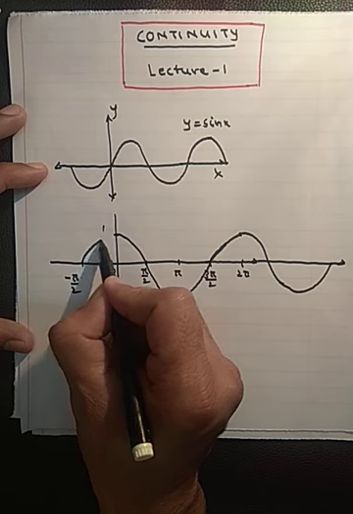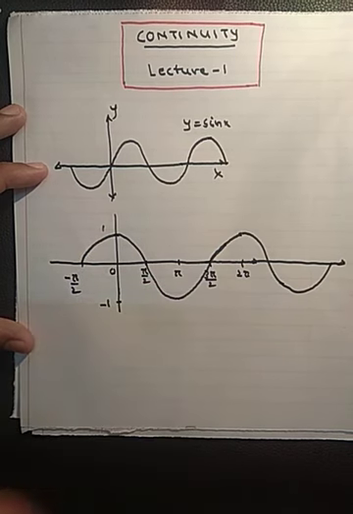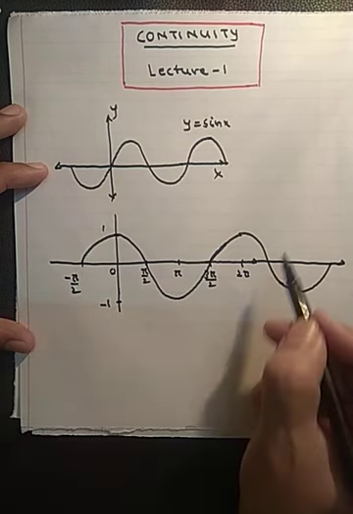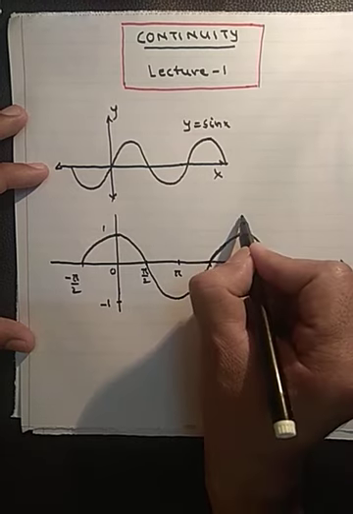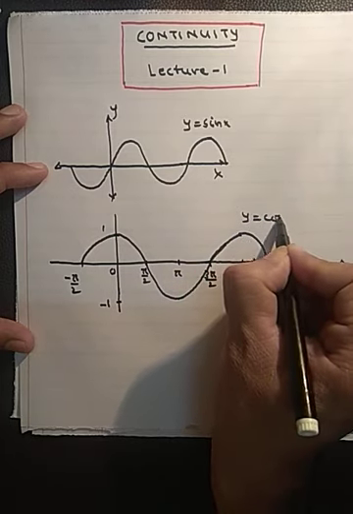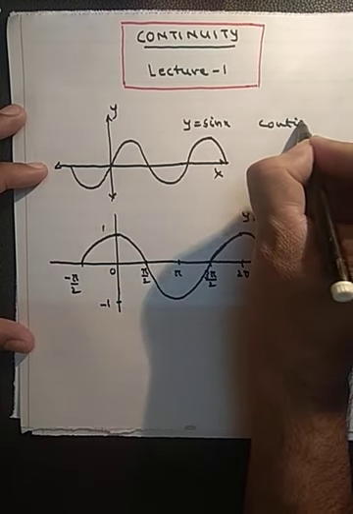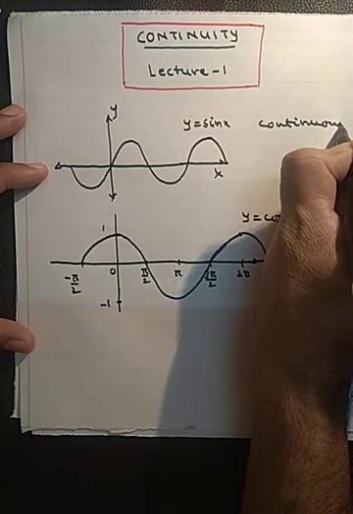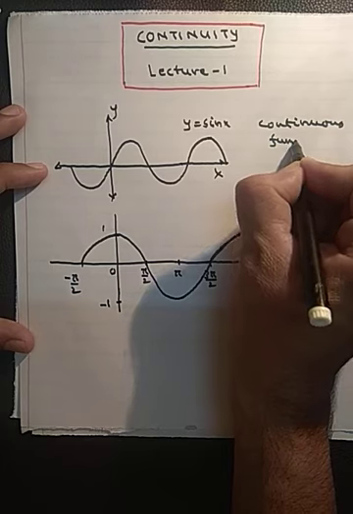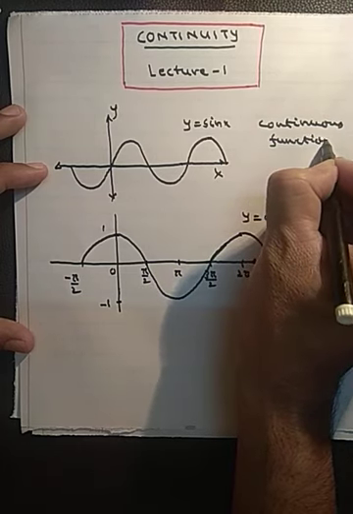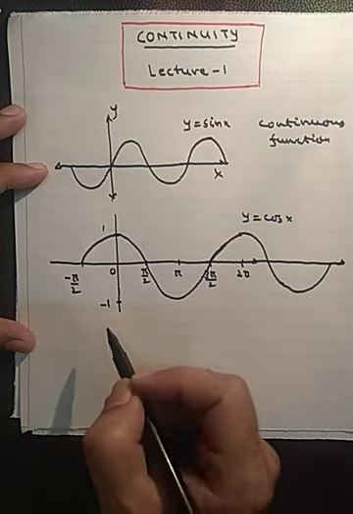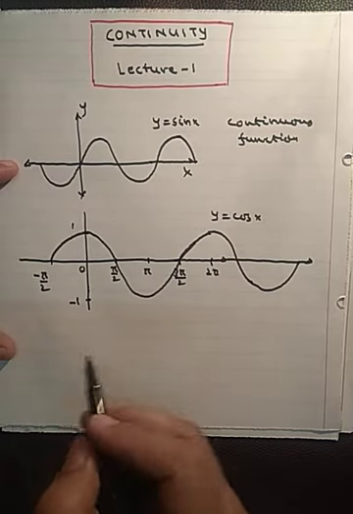You can draw the graph on the negative side also in this way. Okay, so the graph of cos x is continuous. So y equals sin x is a continuous function, and y equals cos x is also a continuous function.